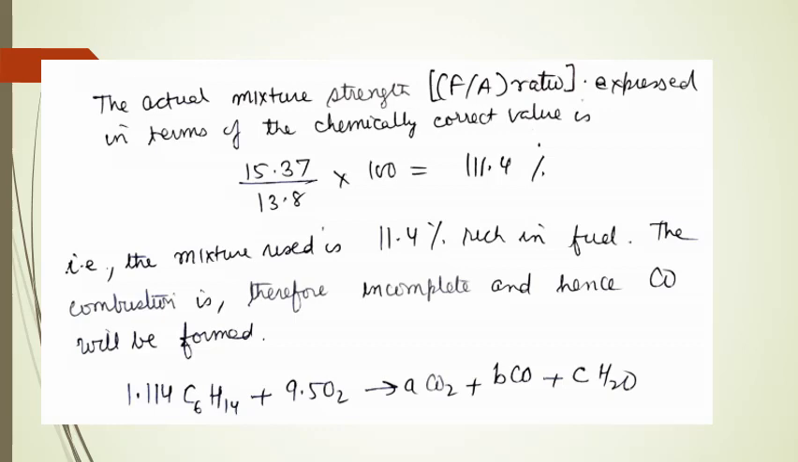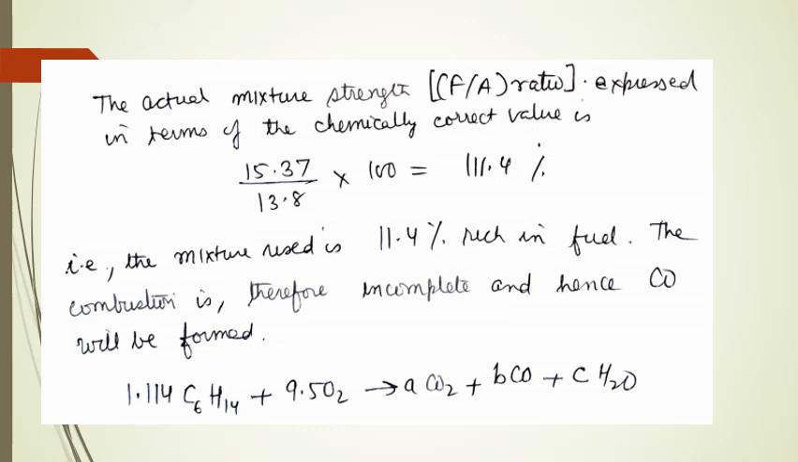Now, as per the stoichiometry, the air fuel ratio obtained is 15.37, and the actual air fuel ratio given in the question is 13.8. So from this we can infer that the mixture that we are using is 11.4% rich in fuel. So the combustion will be incomplete and we will obtain the formation of carbon monoxide.